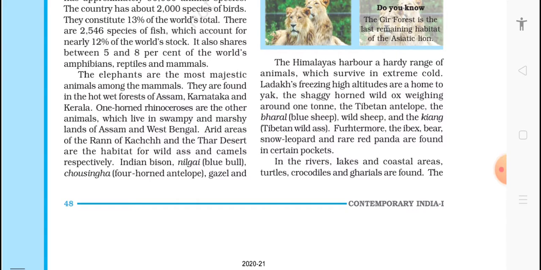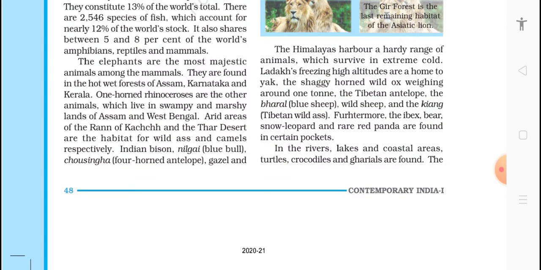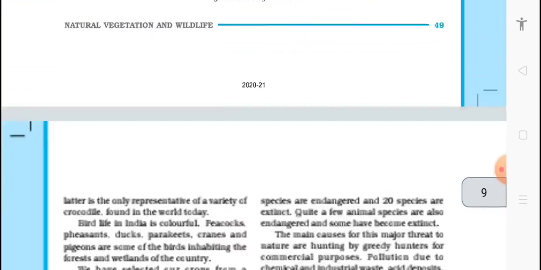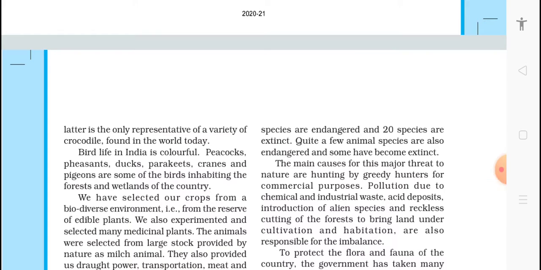The Himalayan region harbors a hardy range of animals which survive the extreme cold. Ladakh's freezing high altitudes are home to the yak, the shaggy-horned wild ox weighing around one ton, the Tibetan antelope, the bharal, blue sheep, wild sheep, and the kiang, the Tibetan wild ass. Furthermore, the ibex, bear, snow leopard, and rare red panda are found in certain pockets. In rivers, lakes, and coastal areas, turtle, crocodile, and gharial are found. The gharial is the only representative variety of crocodile found in the world today.